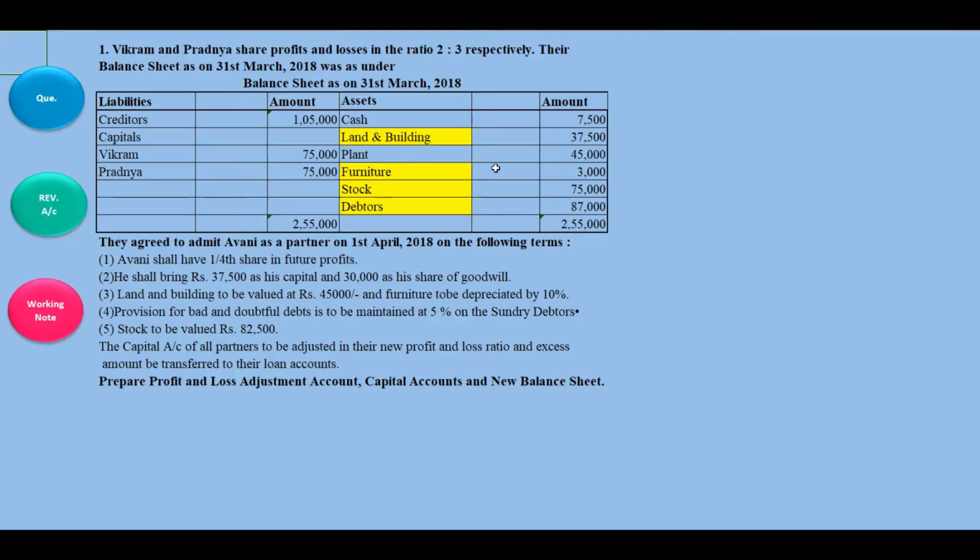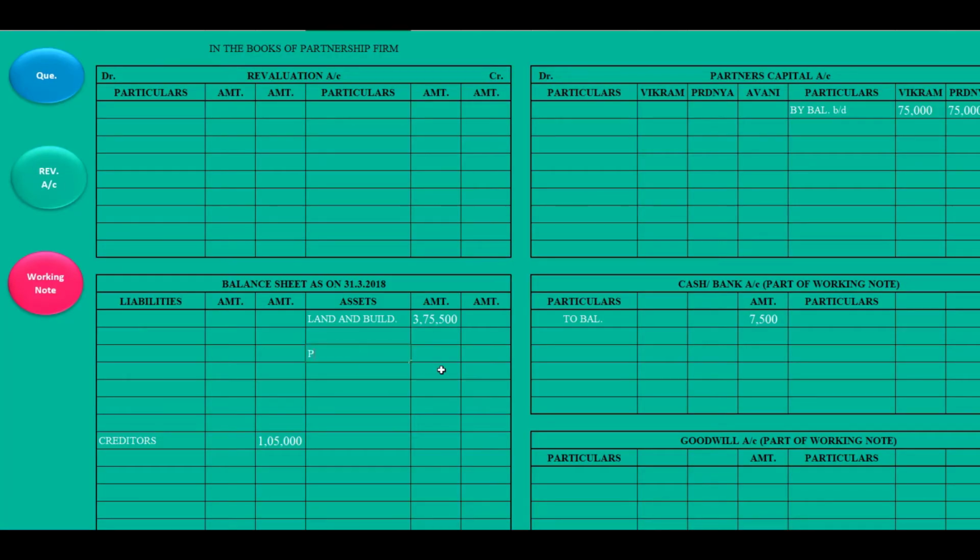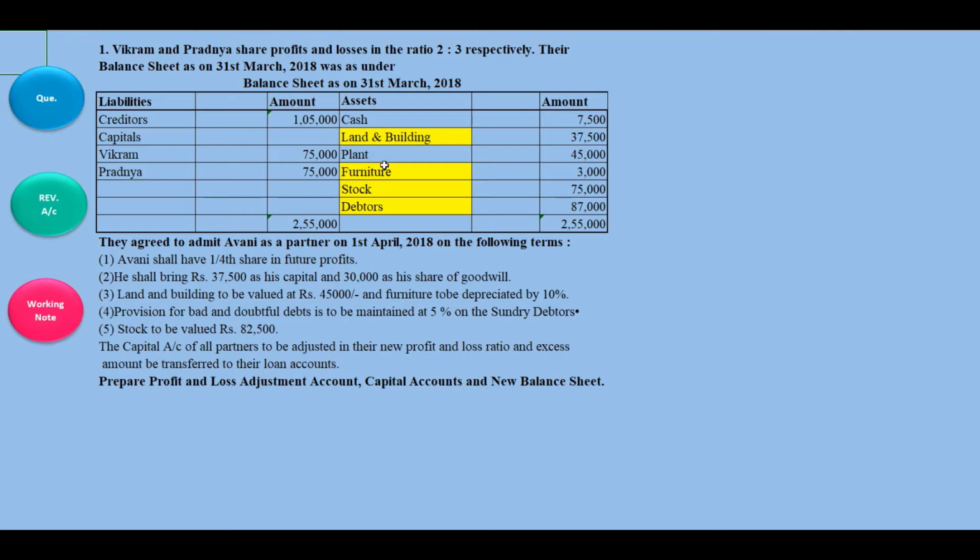Then next, plant 45,000 outer column. Furniture 3,000 inner column.